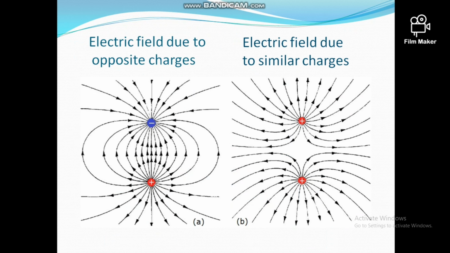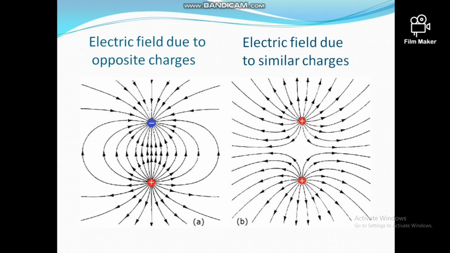There is no electric field, and this space is called the neutral zone, because here the direction of the electric field is opposite, so the electric force is opposite, so they cancel the effect of each other. Now the electric field lines due to the two negative point charges.